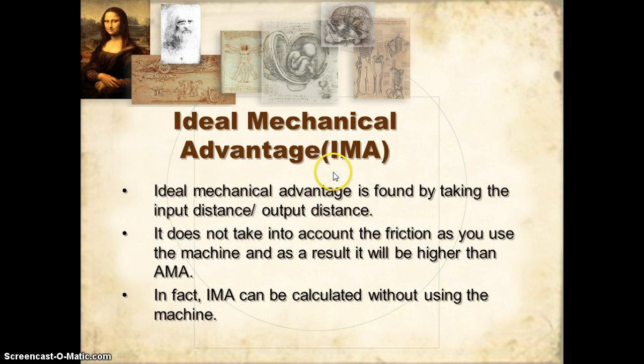Ideal mechanical advantage, abbreviated as IMA, means with no friction and no air resistance. It's found by taking the input distance over the output distance. Again, input distance is how far you have to push something, over what you actually lift the object. It does not take into account the friction as you use the machine, and as a result, it will always be higher than the actual mechanical advantage. In fact, you can calculate the ideal mechanical advantage without even using the machine. I'm going to show you an example right on the next slide.